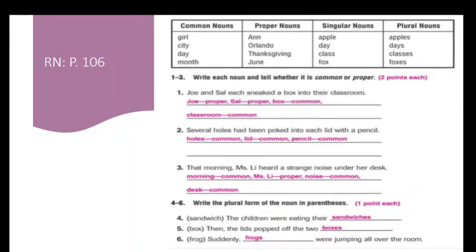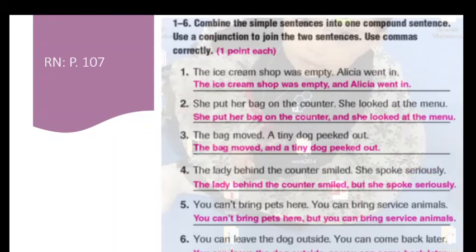Now, if you go to your reader's notebook, page 106, I want you to answer alone, then revise your answer using your green pen, regular green. Page 107, the convention, I want you to revise the past YouTube link. It was talking about coordinating conjunctions. That's a brainstorming of coordinating conjunctions and adding the comma, and try to correct your answer.